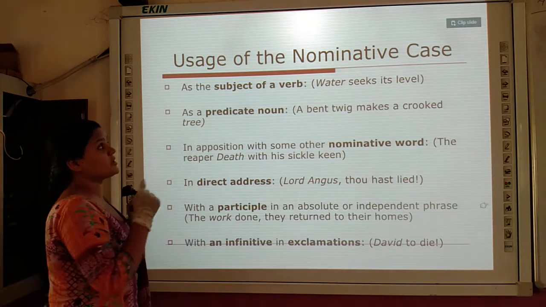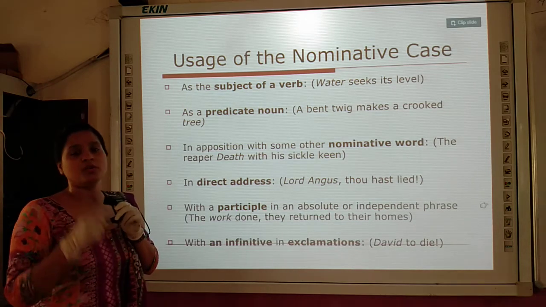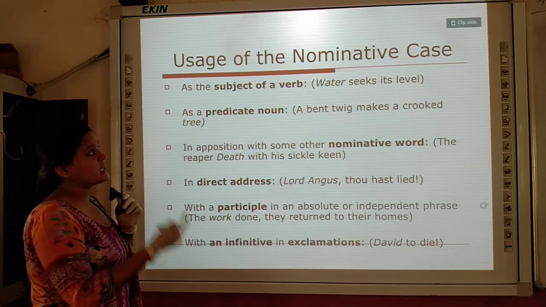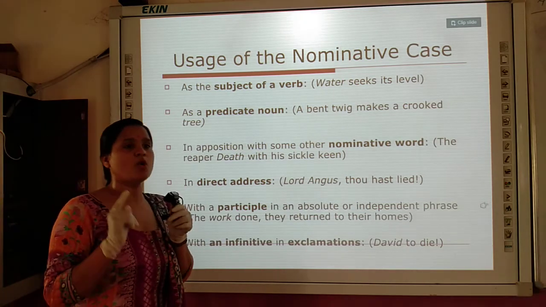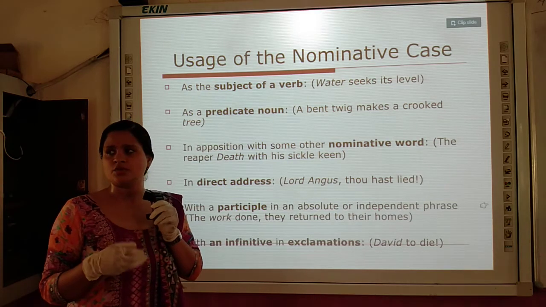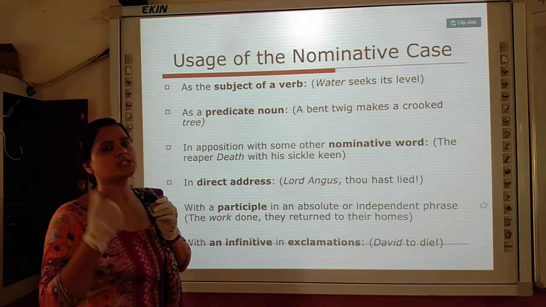So the first feature we came to know about the nominative case: the noun in nominative case acts as the subject of the verb. Let me give you one more example: Jyoti teaches Rohan.